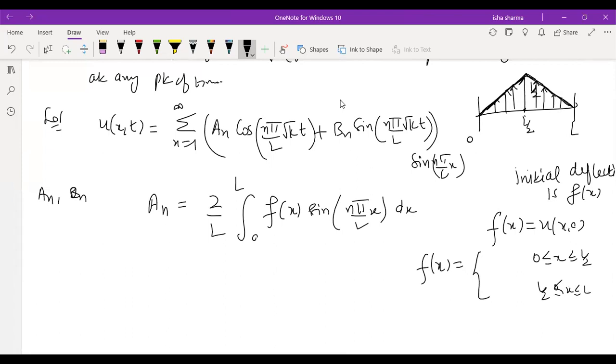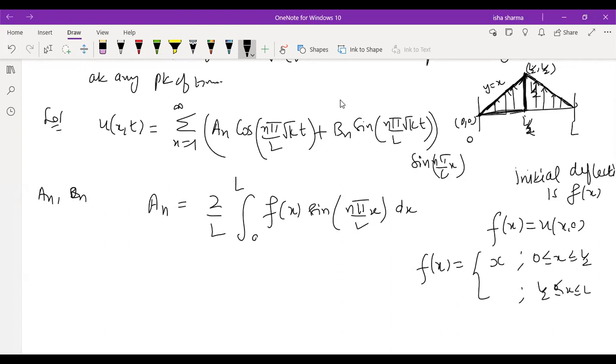So this is behaving like the line y is equal to x. How do I know this is representing y is equal to x? Because at 0, u is 0. At L by 2, the deflection is L by 2. They have given you this magnitude. This is also L by 2 and this is also L by 2, right? So the line segment joining (0, 0) and (L by 2, L by 2) is obviously going to represent y is equal to x, because y and x are always going to be the same on that line. So this is the function f(x) is equal to x, and what will be the function on this side?